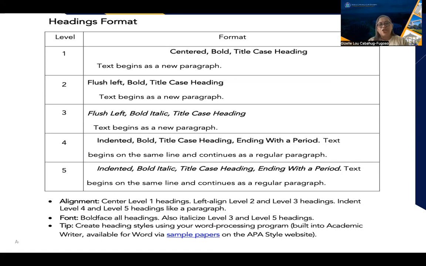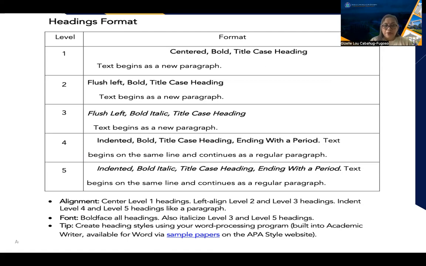And the text begins on the same line and continues as a regular paragraph. For alignment, center level 1 headings, left align level 2 and level 3 headings, indent level 4 and level 5 headings like a paragraph. Again, for the font, boldface all headings. Also, italicize level 3 and 5 headings.